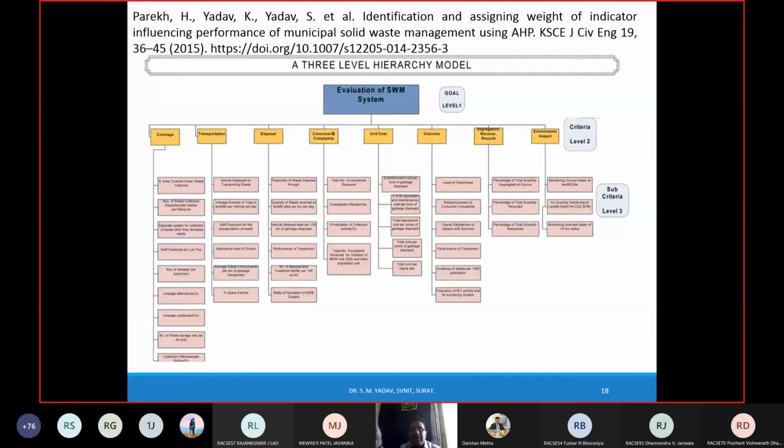So you can imagine, if the problem has more attributes, more criteria and more sub-criteria, the questionnaire which you will send to the experts for filling becomes large. Why do we need to contact the experts? For deriving the weights, because you are not sure what weightage is to be given to a specific factor. If you ask experts or persons working in that specific field, they may be better judges to give these weights to these parameters.